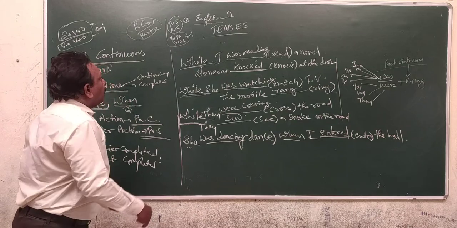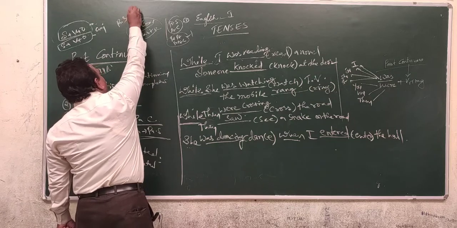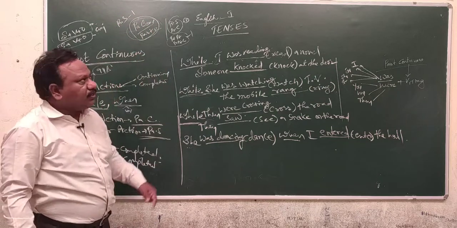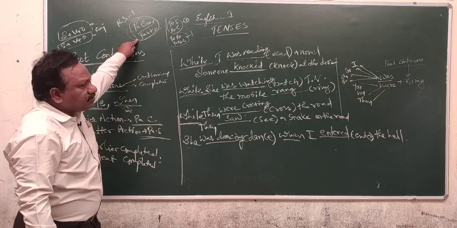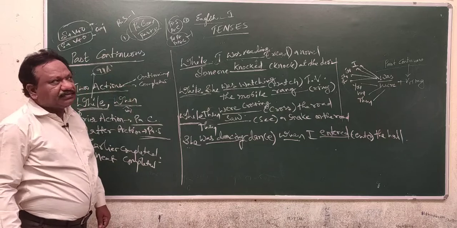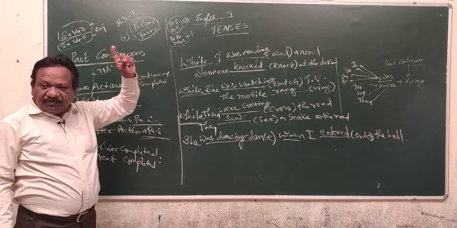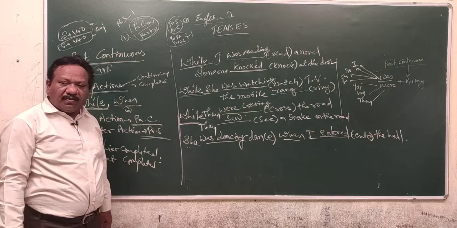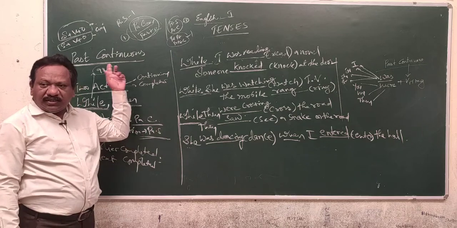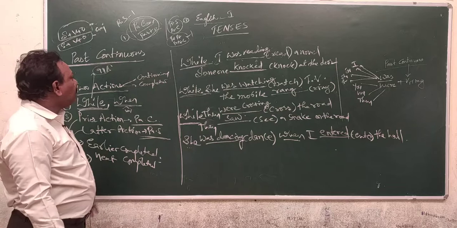While you are coming to the past simple usage, 1 mark you will get. Past continuous and past perfect usage, you are going to get 1 mark. Either you may get it in a correction of sentences or in the tenses. So it is of utmost importance along with the past perfect.